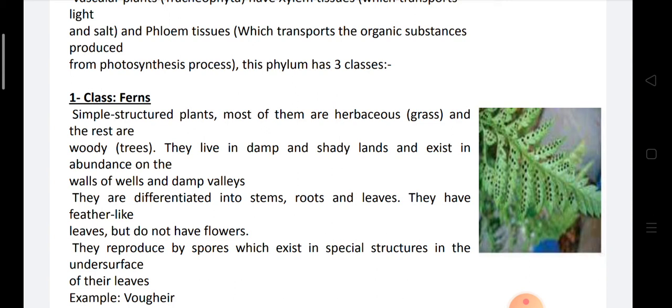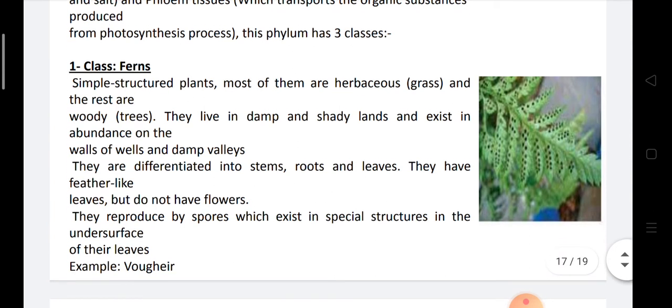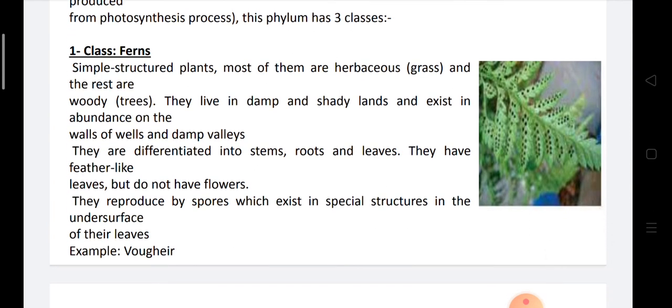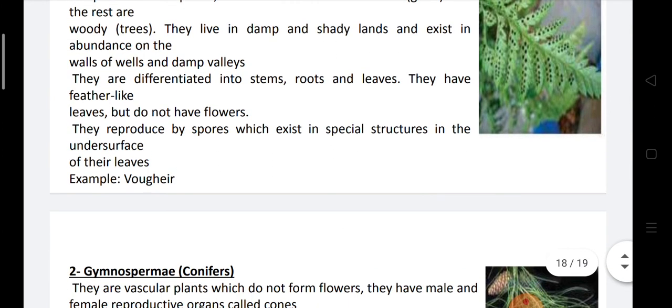Most of them are herbaceous and the rest are woody like trees, live in damp and shady lands, and exist in abundance on the walls of fields and in damp valleys. They are differentiated into stem, roots, and leaves, and have fissure-like leaves, but don't have flowers, so they are called non-flowering plants. They reproduce by spores which exist in special structures on the under surface of their leaves.